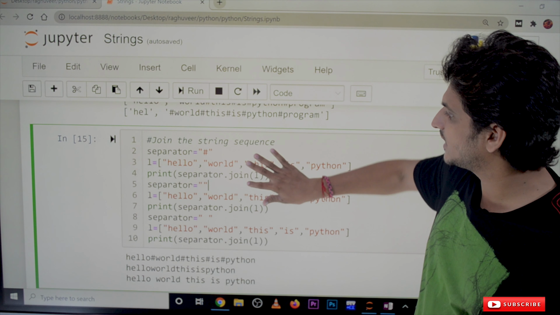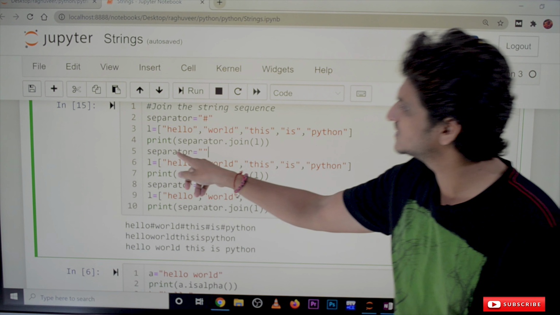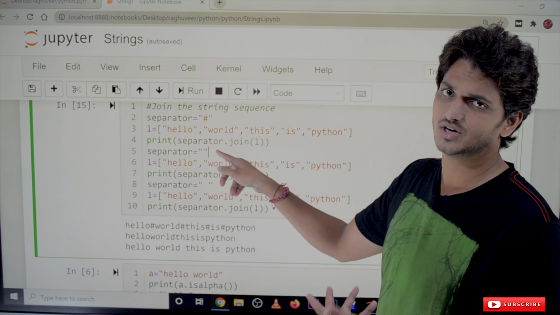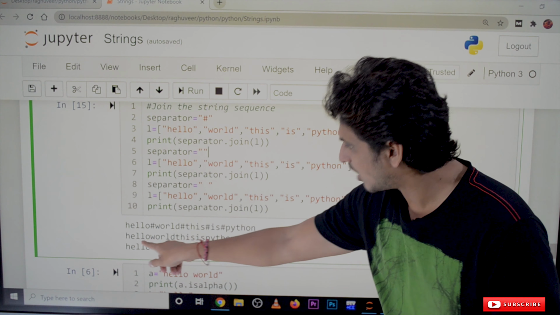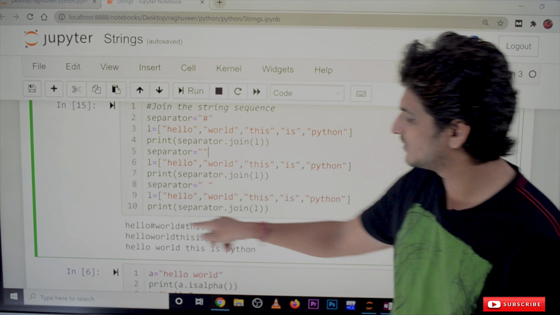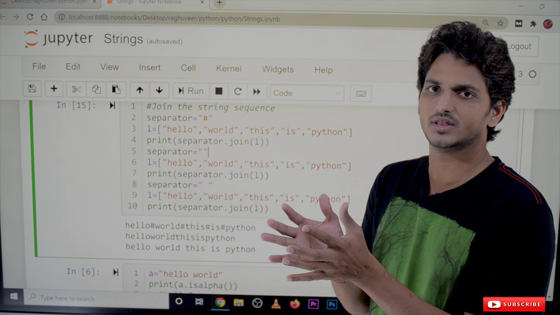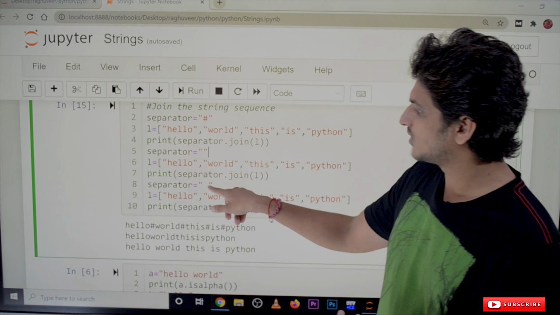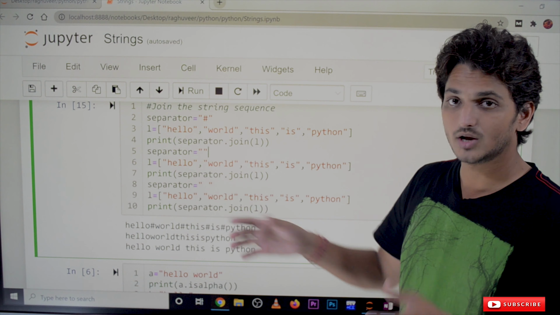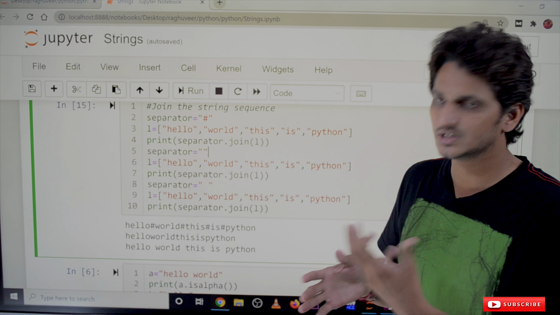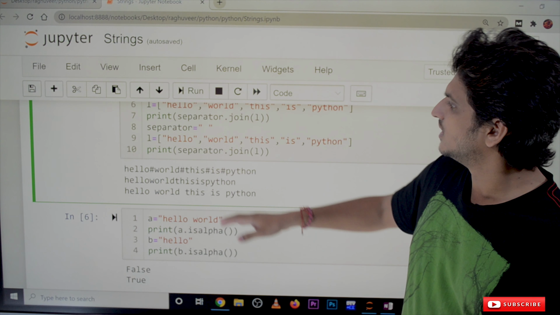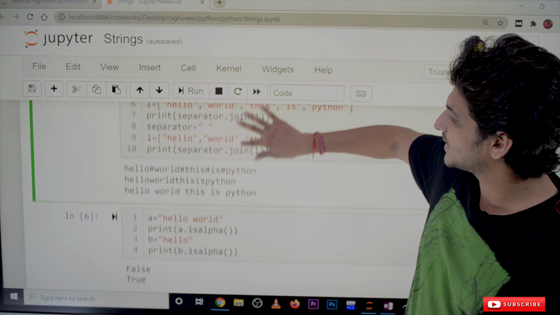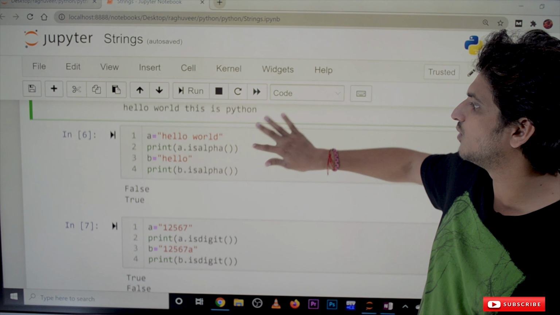If you want to take it as an empty space, no space, separator is equal to empty string here. We consider no space. That's why the output is helloworld. There is no space between. It's truly joining everything without giving any space. If you want to give space, separator is equal to space. So it will join based on space. The separator value is a space. So this is the example for join operations.